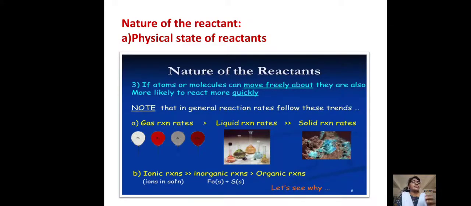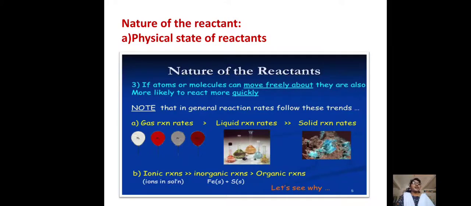The gaseous reactions are much faster when compared with liquid reactions or solid reactions. See the order in the slide: gaseous reaction rates are more than liquid reaction rates, and those are more than solid reaction rates.